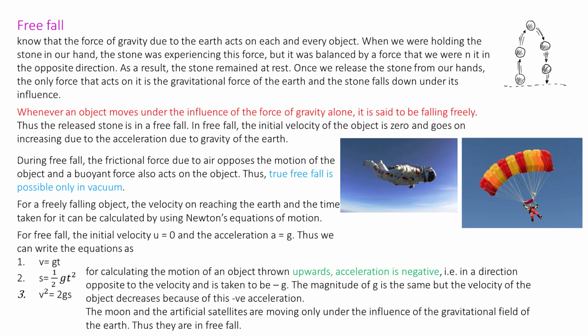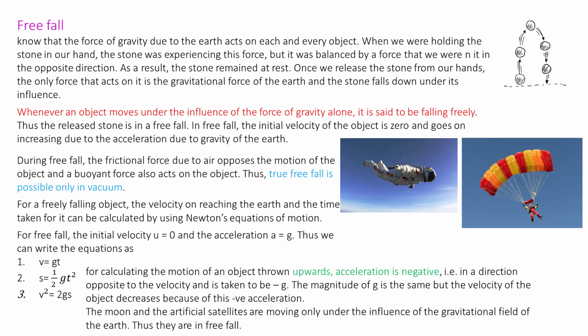S is equal to half g t square, because u is equal to 0 here. V square is equal to 2gs, because u is equal to 0. For calculating the motion of an object thrown upwards, the acceleration is negative, that is minus g. The magnitude of g is the same, but the velocity of the object decreases because of this negative acceleration.